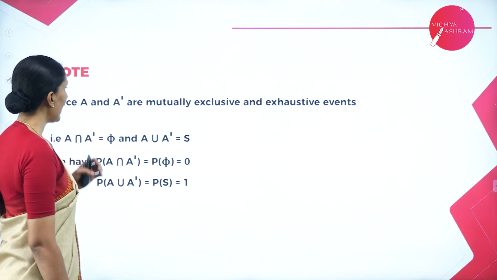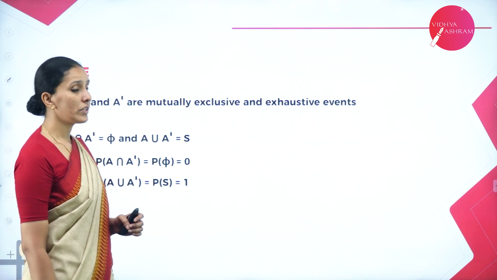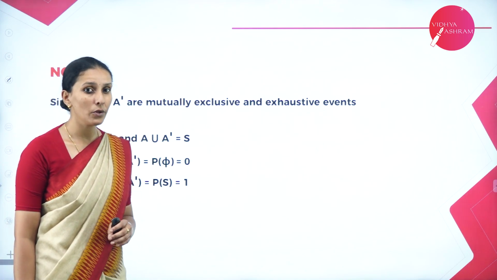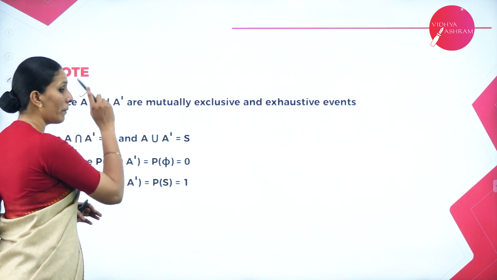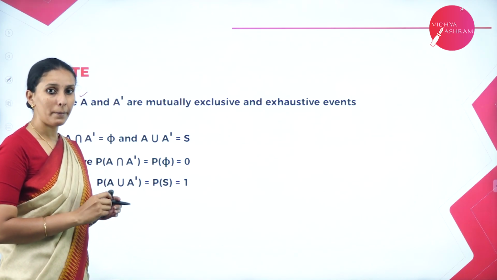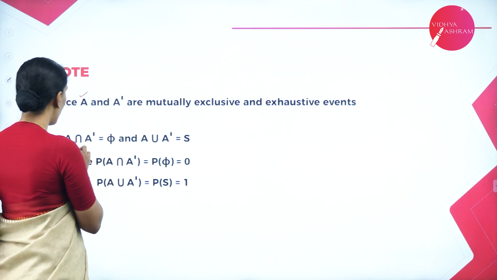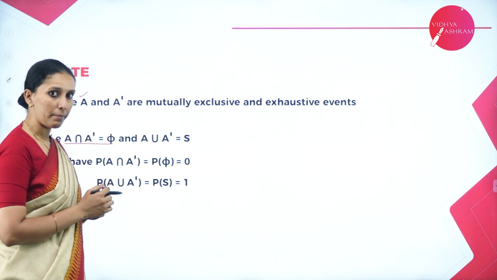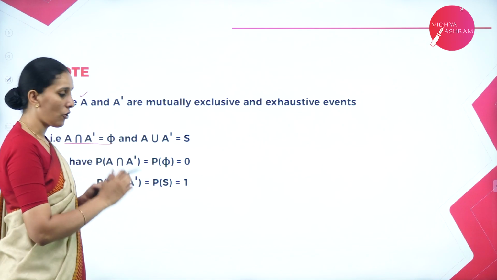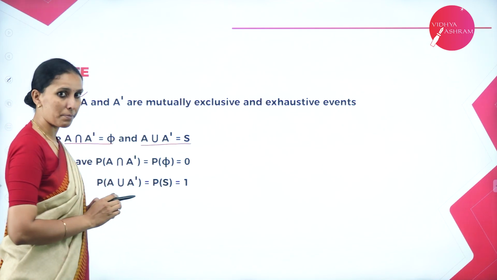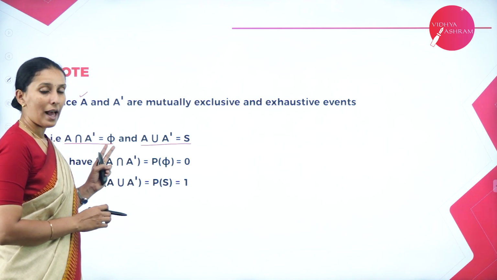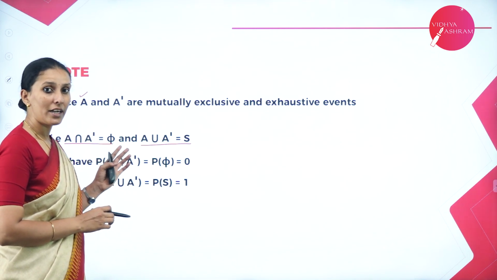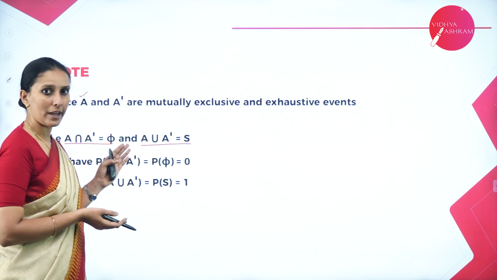Next one, A and A dash are mutually exclusive and exhaustive events. Why do we say mutually exclusive? Because any element in A will not be present in A dash, since they are complementary to each other. So A intersection A dash is empty. Also, when you take the union of them, it is equal to the sample space. We have learned that when two events have no intersection, if they are disjoint, they are called mutually exclusive.